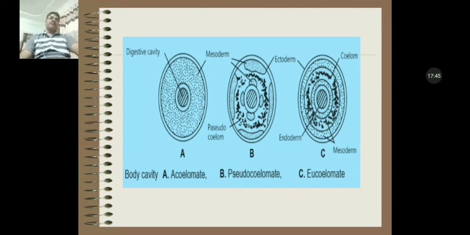By this diagram, we can understand the acoelomate, pseudocoelomate and coelomate categories of animals. In the first, the space between the gut wall and body wall is filled with parenchymal tissue. In the second, the space between the body wall and alimentary canal is not lined by mesoderm. And in the third, the space between the body wall and alimentary canal is lined by mesoderm.